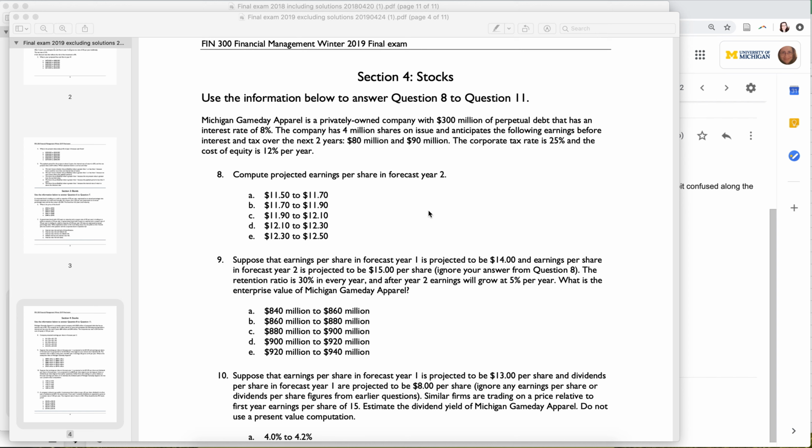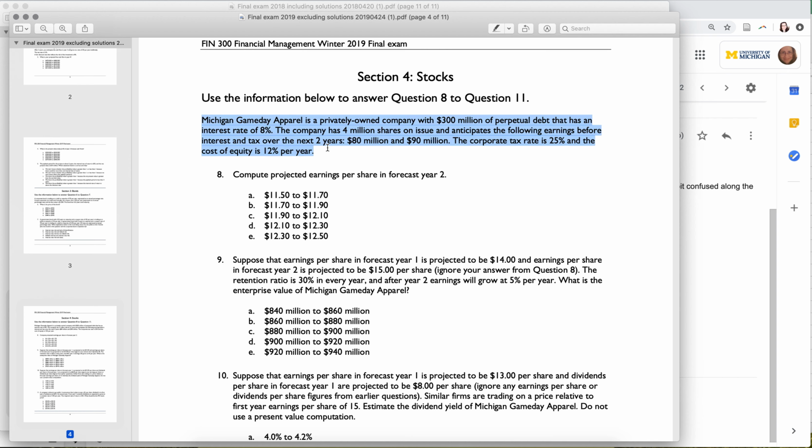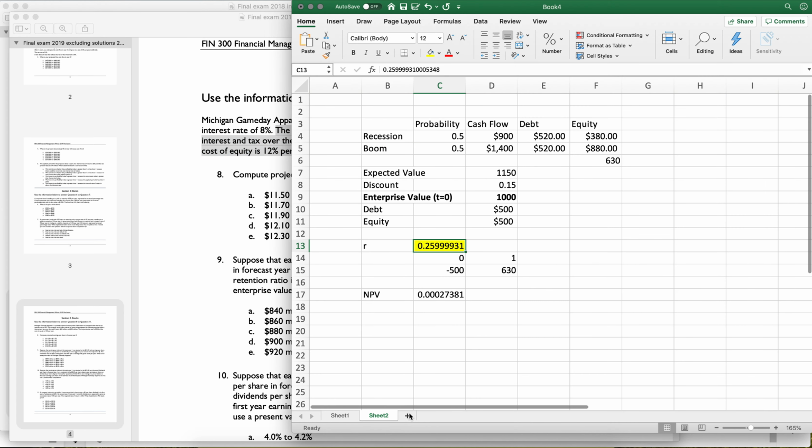Question, well, I might as well do 8. Let's do 8 first. Michigan Game Day Apparel is a privately owned company. We have $3 million in perpetual debt. Interest rate is 8%. The company has 4 million shares and anticipates the following EBIT over the next 2 years: 80 and 90 million. The corporate tax rate is 25% and the cost of equity is 12%. Compute earnings per share. Okay, here's the last problem.